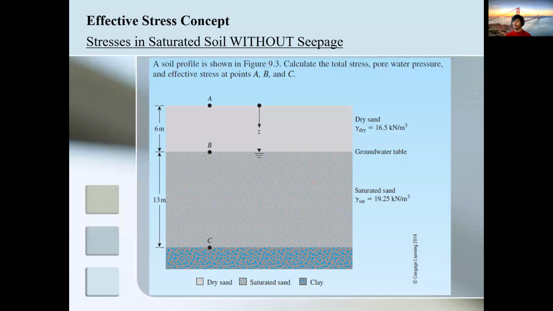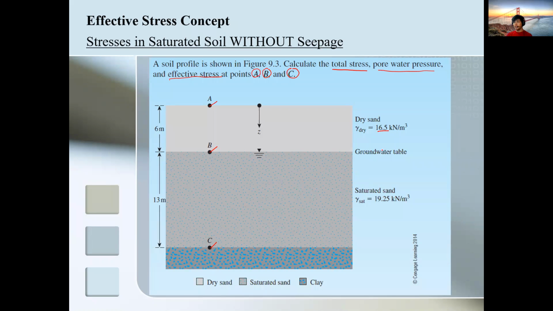In figure 9.3, we need to calculate the total stress, the pore water pressure, and the effective stress at points A, B, and C. So as you can see in the figure, the first layer is dry sand having a unit weight of 16.5.